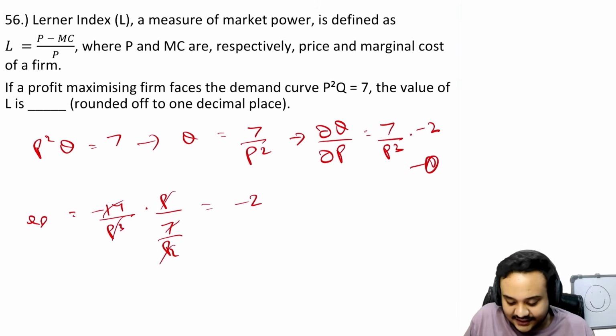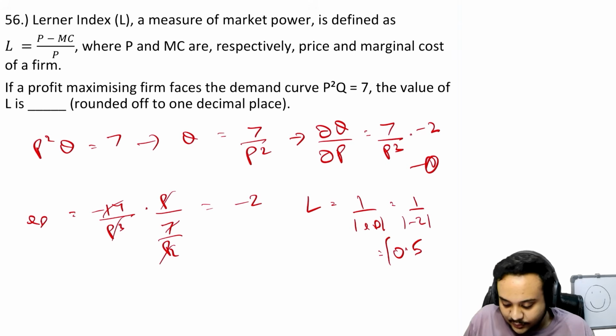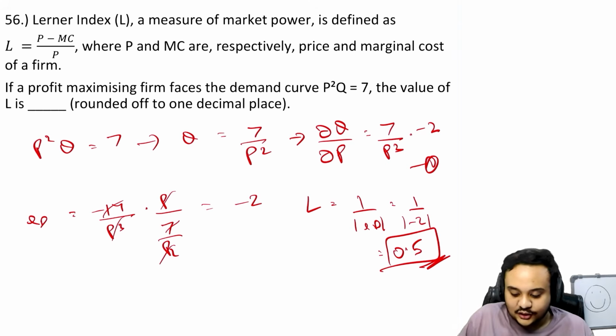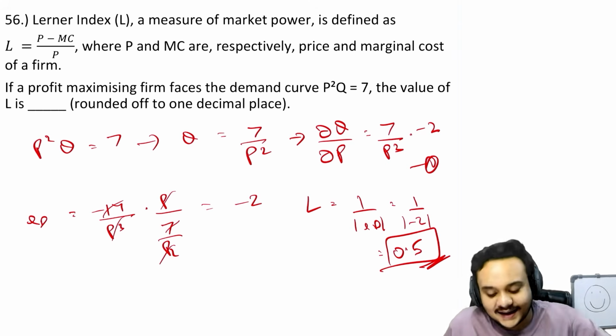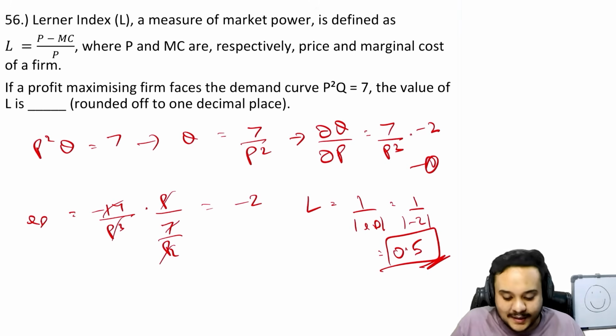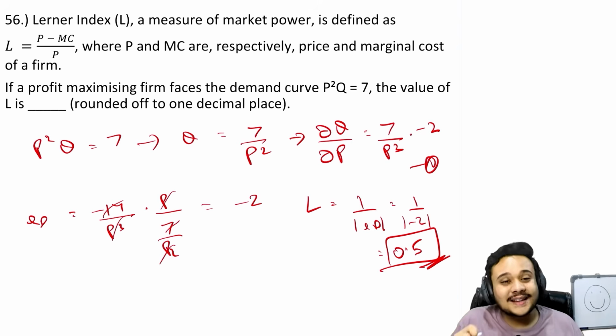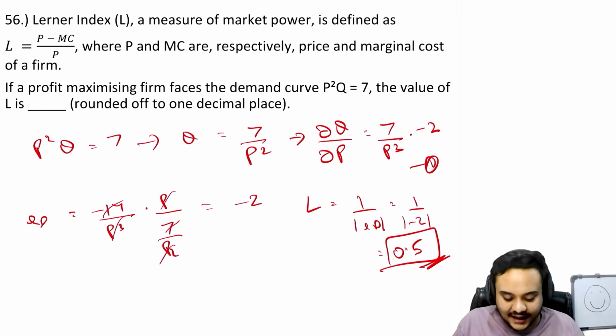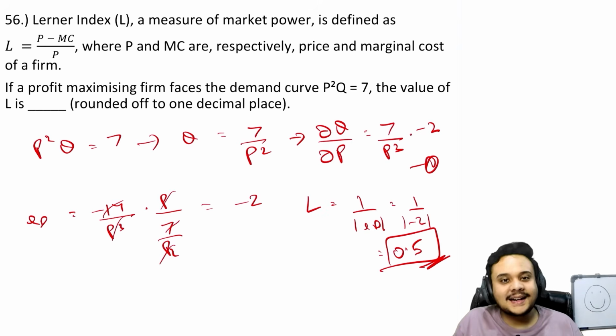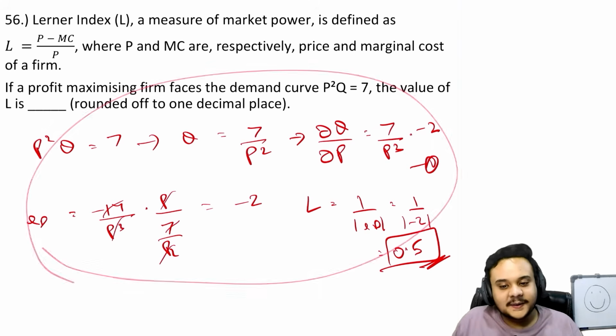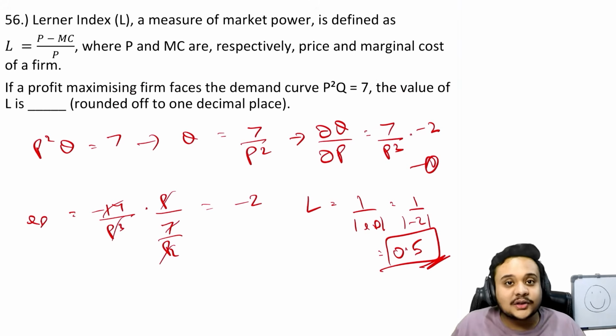Your answer is that the Lerner's index is nothing but 1 upon the modulus of price elasticity of demand, 1 upon mod of minus 2, which is nothing but 0.5, and that is your answer. I'm not showing you right now, but if you go through the approach that every teacher is going to tell you, where you have to find this and that, it is going to take you at least 5 minutes. This took you 1 minute. That is how you save time.